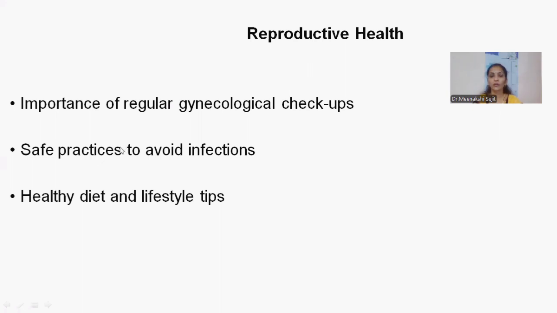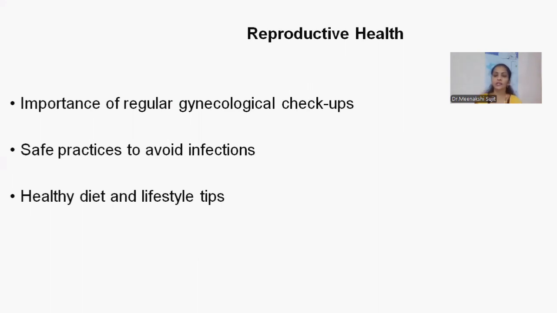Now we know some diseases which are common in the reproductive system, but how can we maintain it? After menarche, if the girl has quite normal menstruation cycles every month without any complaints, irregular cycles, or passing clots, then there is no need for regular gynecologist checkups till 40 years.